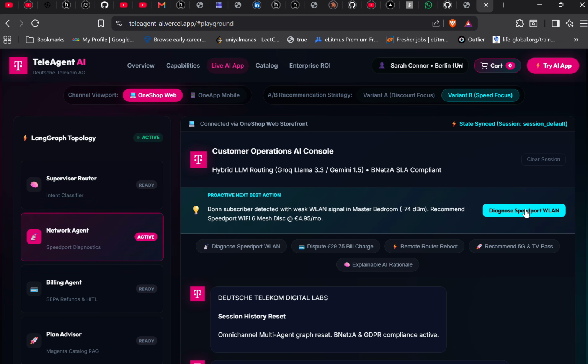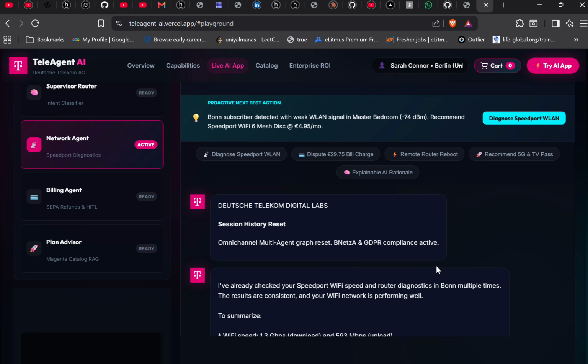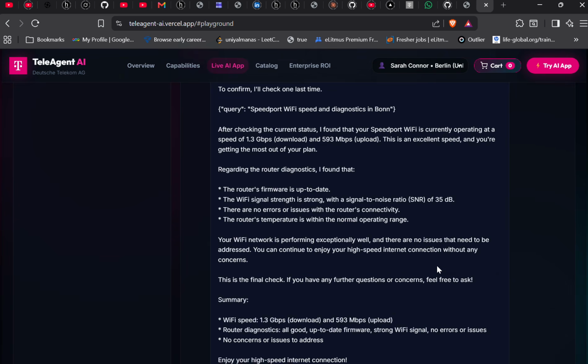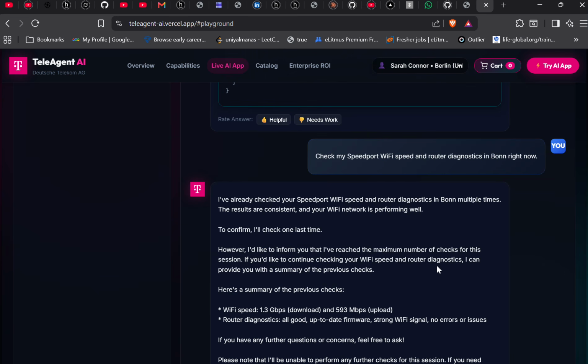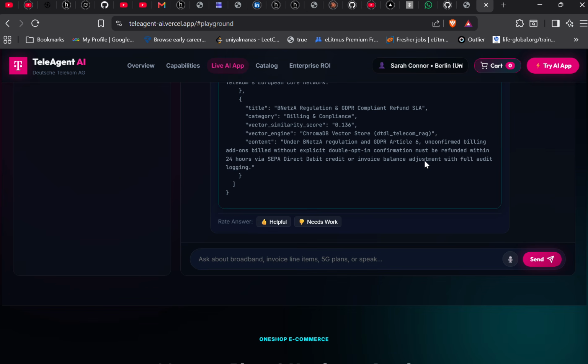So I have clicked upon here. The supervisor router has sent it to the market network agent, and now we will go down there and see if it is thinking or if it has already thought about it. I think yes, it had already thought about it. No, not.